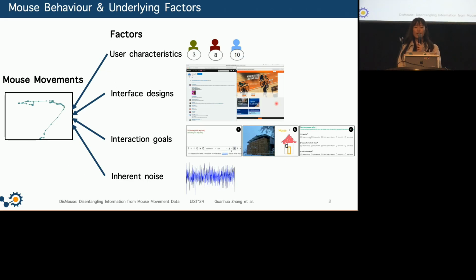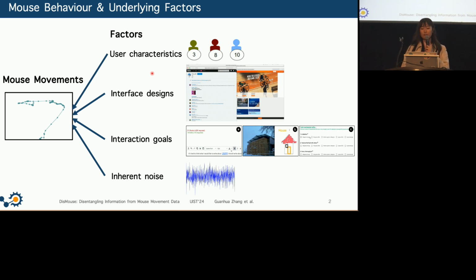Computational modeling of interactive behavior has emerged as a key topic in HCI, and the mouse is particularly promising because it is a ubiquitous tool to navigate a wide range of interactive systems. Mouse movement data reflects a complex interplay of various factors such as user characteristics, the interfaces they interact with, the goals they want to achieve, and also the inherent noise within the device, as the previous presenter also mentioned. So separating these different factors from mouse movements has significant potential, but it's also profoundly challenging